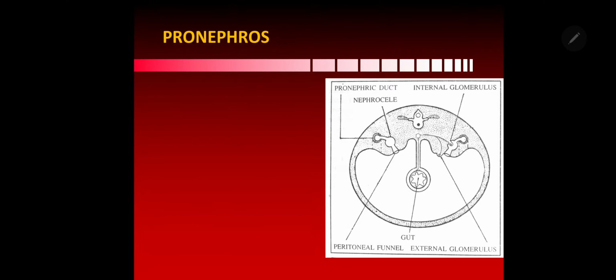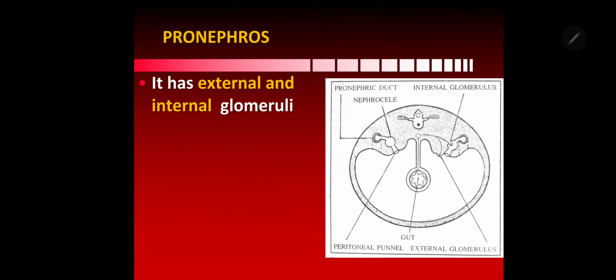And when you see this pronephric tubule, it has these parts called the external glomerulus, internal glomerulus, and a swelling called the nephrocele. They all open into this pronephric duct because they are arranged in a series here.